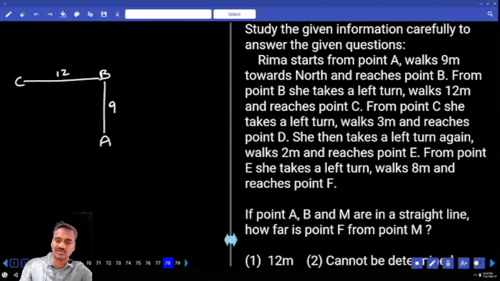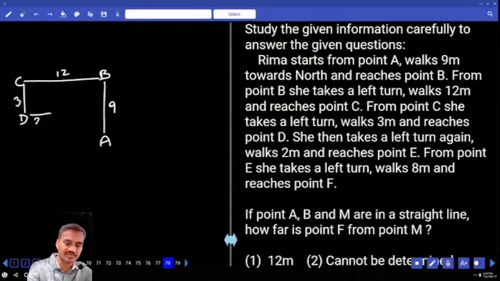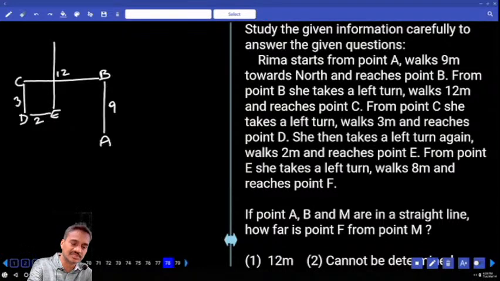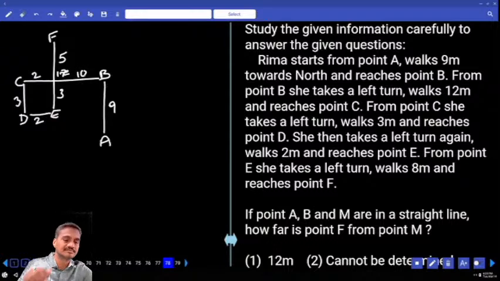From C, she takes a left turn and walks 3 meters and reaches point D. And from point C, she takes a left turn again and walks 2 meters to reach point E. Point E is here. And again from that point E, she takes a left turn and walks 8 meters and reaches F. Out of this 8, this is 3 and this is 5. And out of this 12, this is 2 and here there are 10.